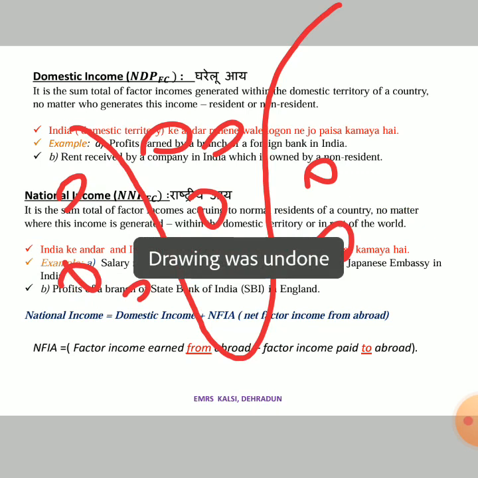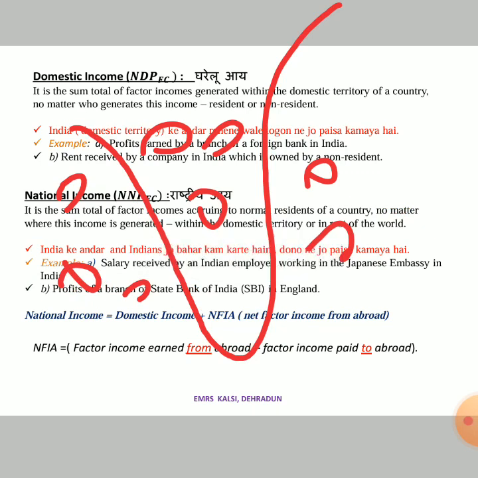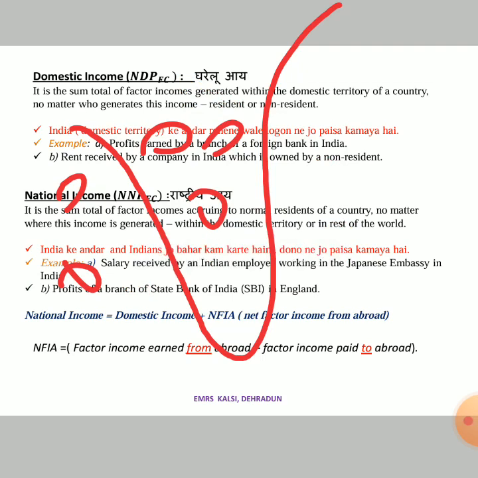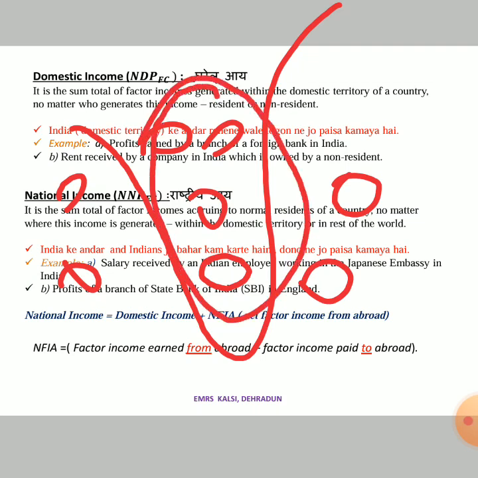Here we will subtract the income which is generated by the foreigners, because India is paying them money, so we will not calculate that. Clear? So we will calculate only that income which is earned by the resident or the citizen of India. Whether that Indian is residing in India or outside India doesn't matter, but the main thing is the income must be earned by the resident.